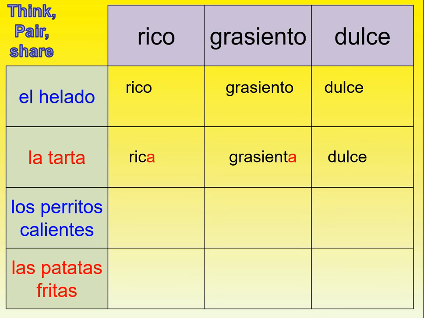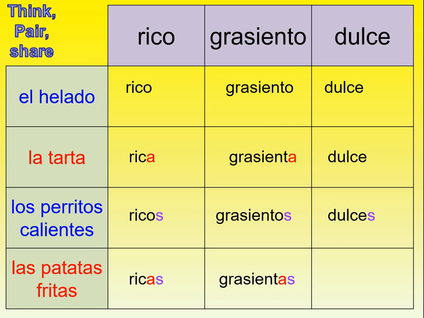Los perritos calientes, I need the masculine spelling because they are masculine. They end in dog, ends in O. The word hot is describing it. That ends in an E. So that doesn't change. And they all end in an S because they're plural. So ricos add an S, grasientos add an S, dulces add an S. Chips are feminine. They all end in A and they're plural. They end in S. So ricas, I need the A and the S. Grasientas, dulces. Doesn't need an A because it ends in an E.